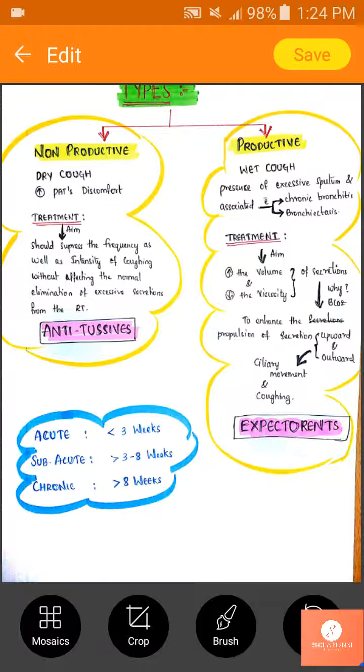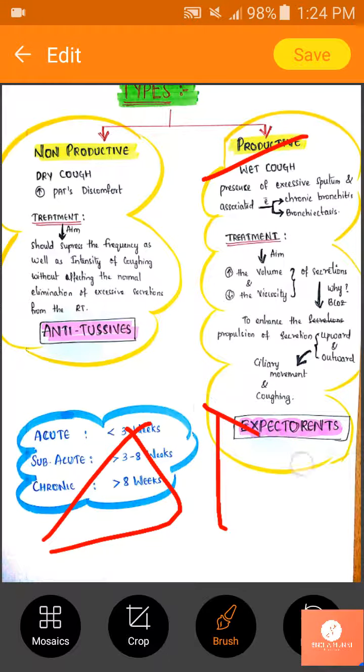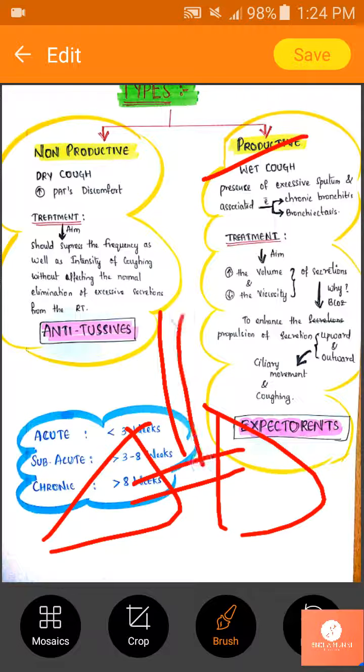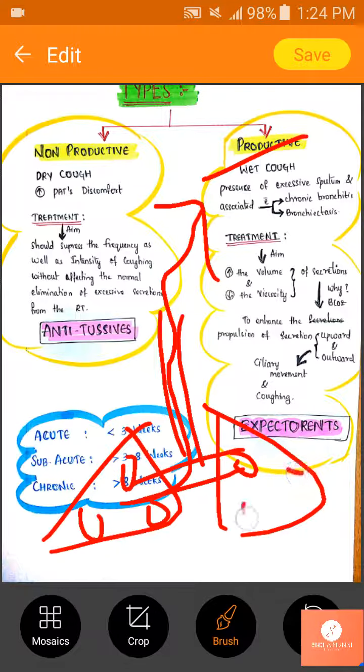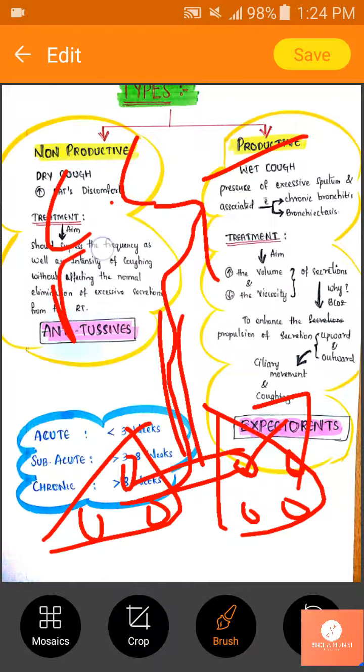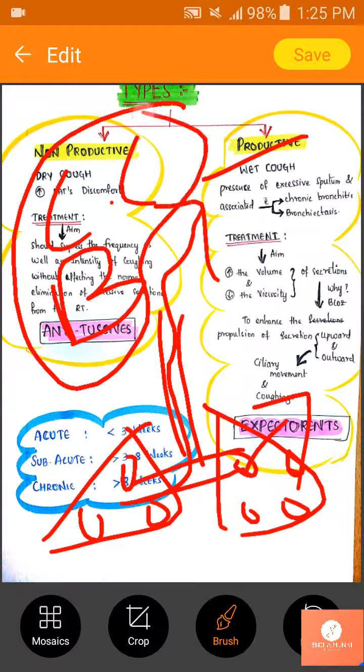Now next, coming to productive cough. Productive cough is otherwise called a wet cough. Why wet cough? I'll explain here. I told you in dry cough there is a forceful expulsion of the air. In wet cough, along with the air there is also excessive expulsion of some sputum, thick mucus called sputum. Okay, now this sputum is also seen in chronic bronchitis and bronchiectasis. These are respiratory tract diseases.